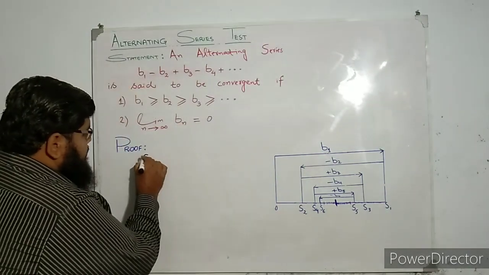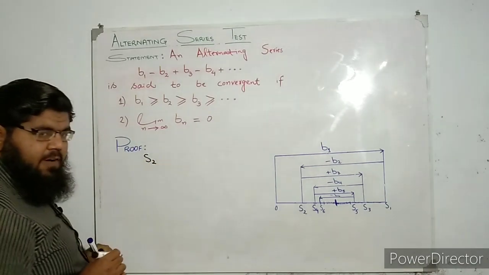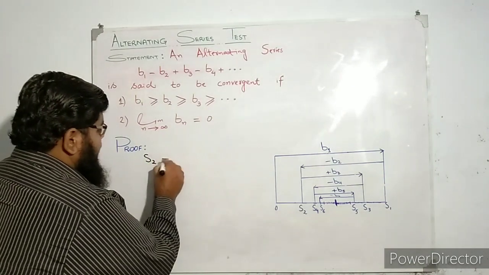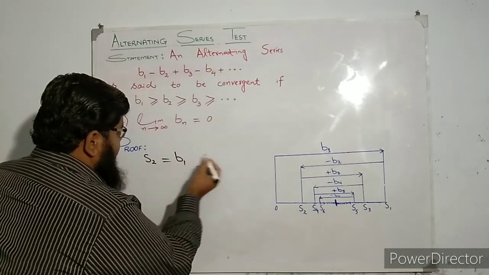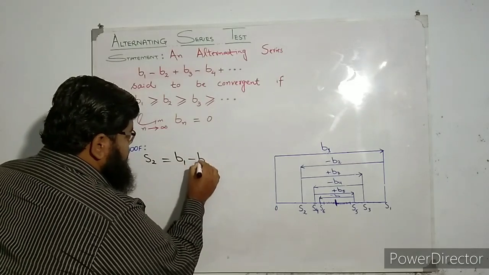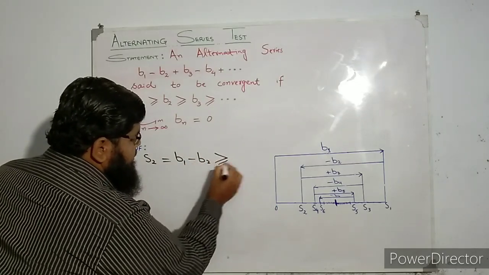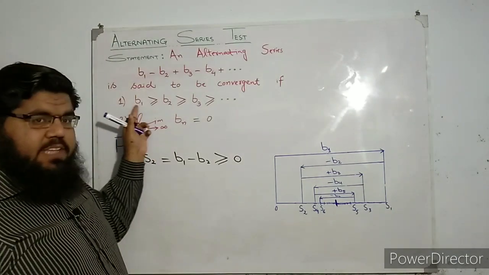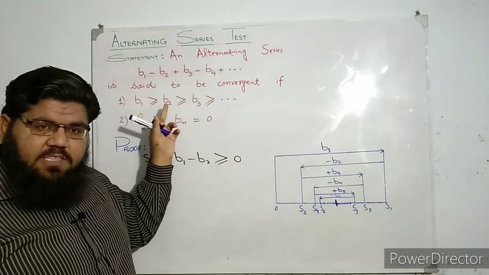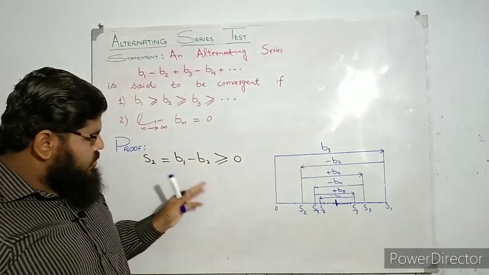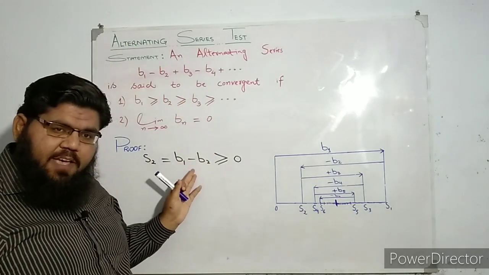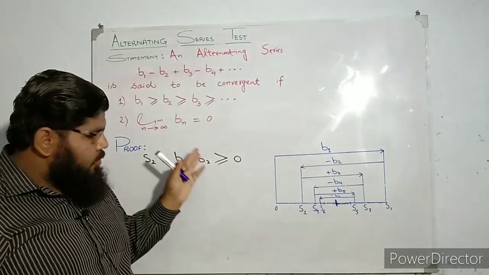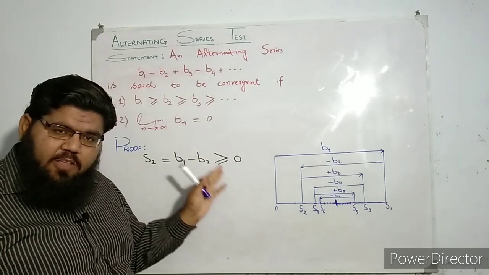Now S2, as I have told you, is the sum of the first two terms of the series, which are b1 and negative b2, and we know that this sum will be non-negative. How are we sure about this? Because we have been told that this sequence of the terms of the series is a decreasing sequence. So if we take the difference of any two successive terms, our answer will always be non-negative.